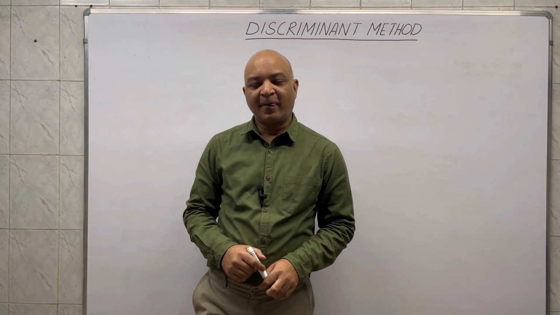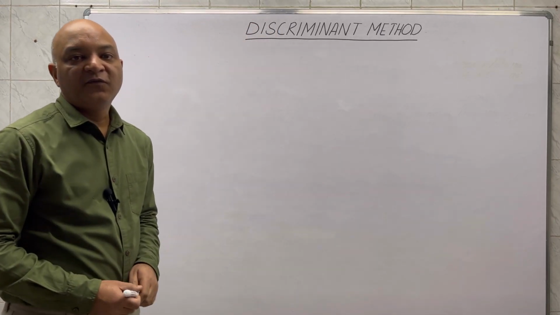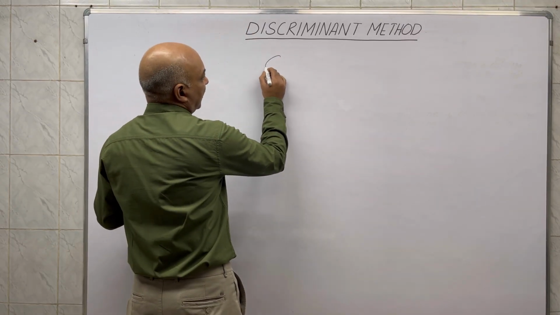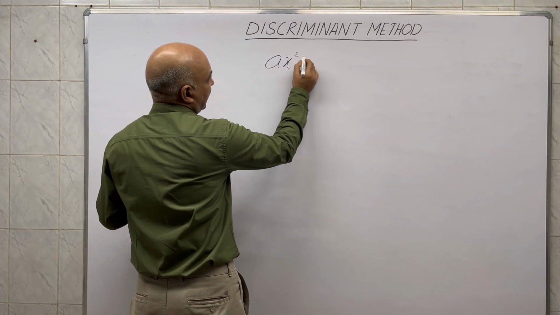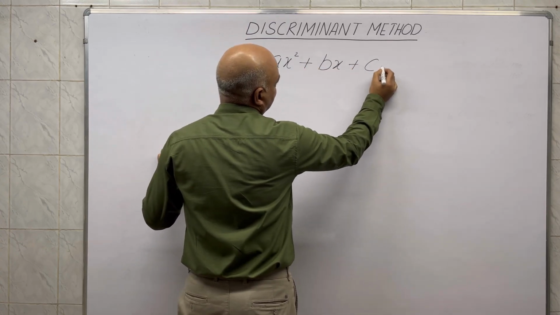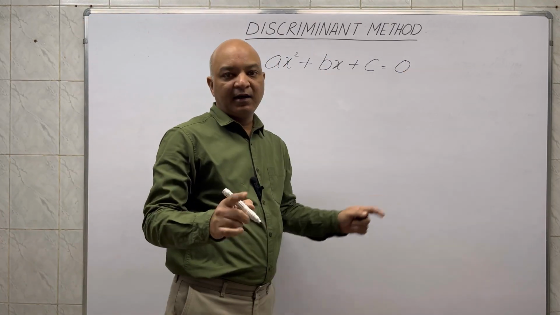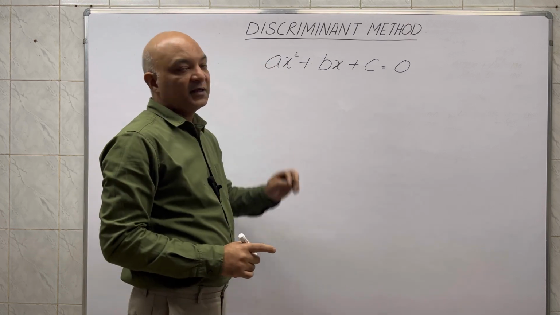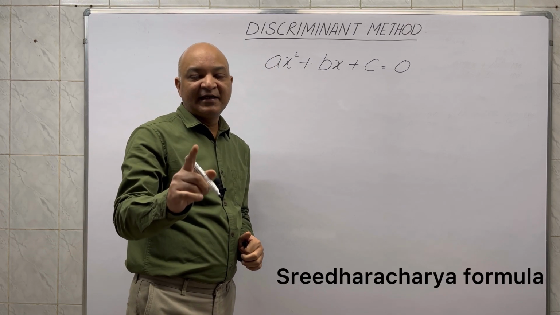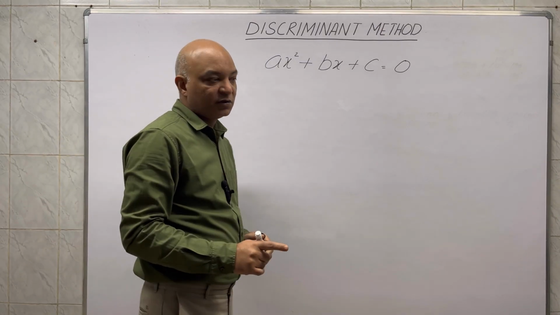In today's class, I am going to teach you the discriminant method of solving a quadratic equation of the form ax² + bx + c = 0. Here a, b, c are any real numbers. Now, this method is also known as the quadratic formula or Sridharacharya's formula. Let us see how this method goes.